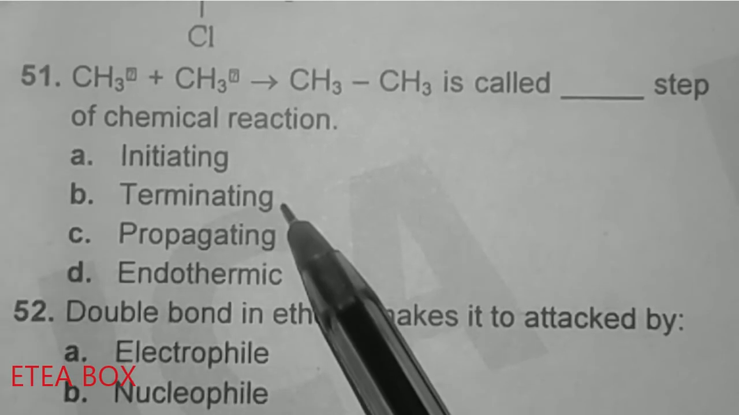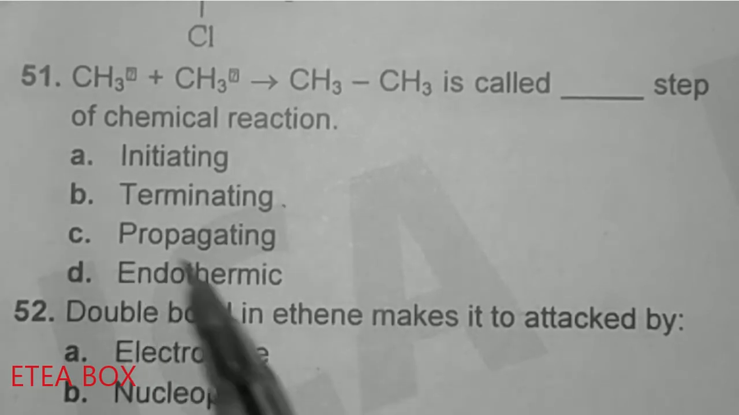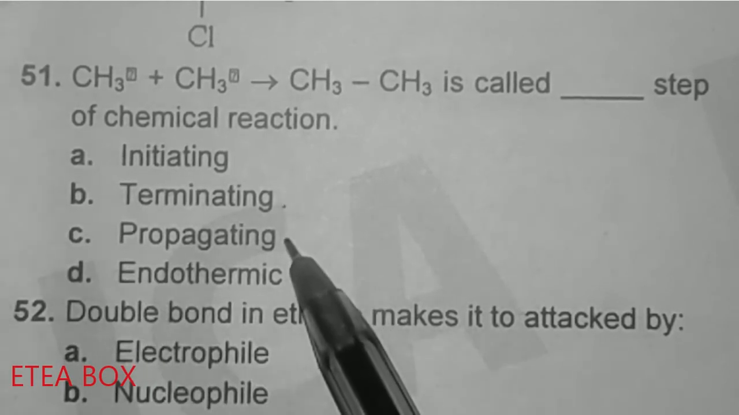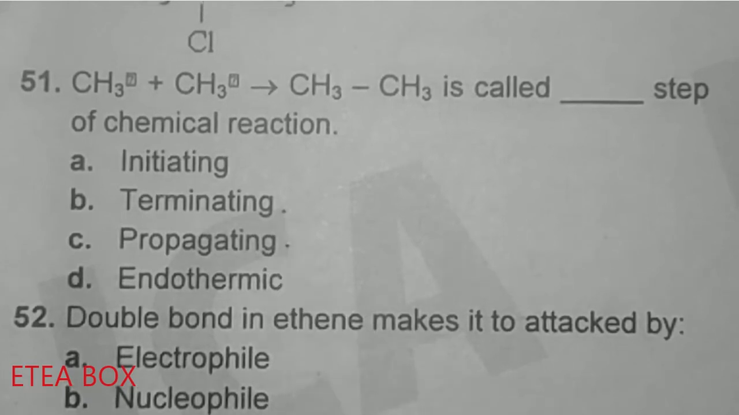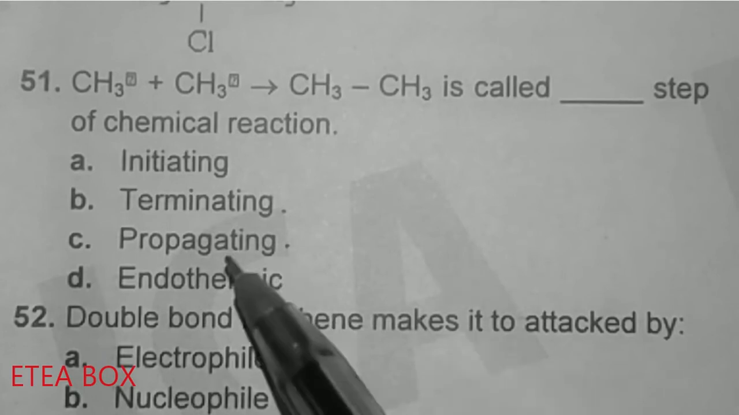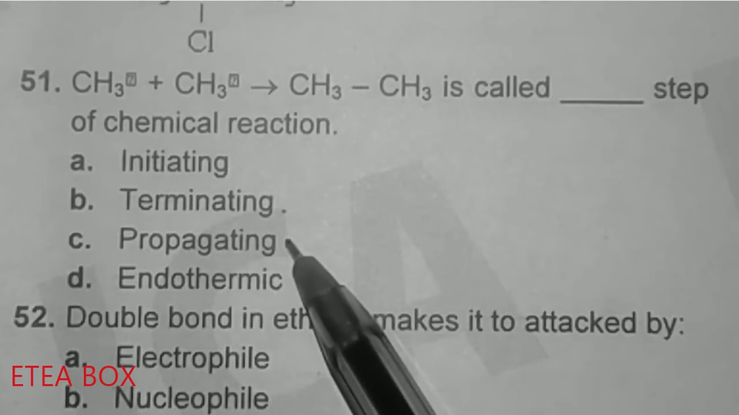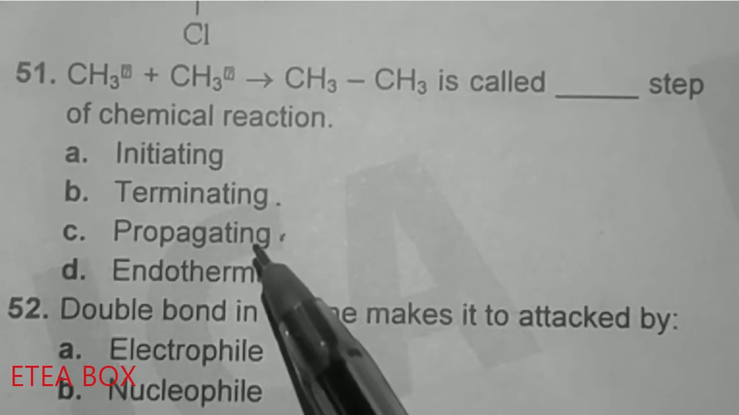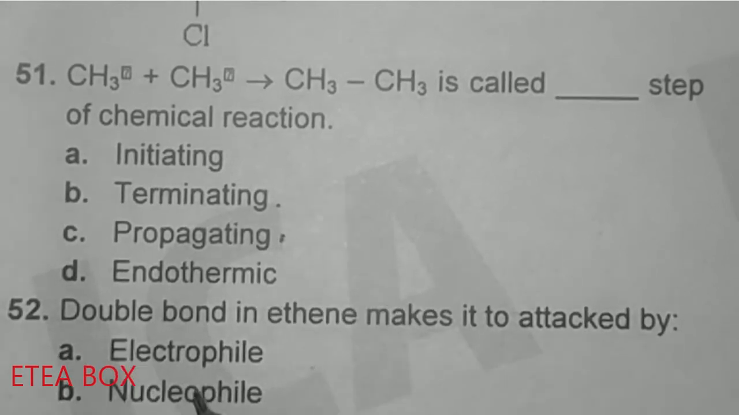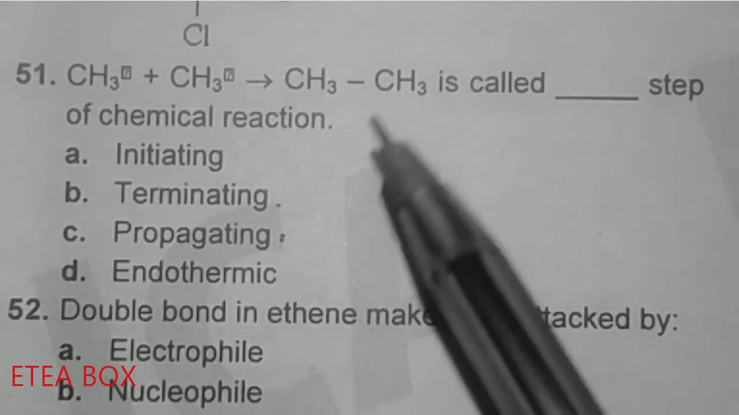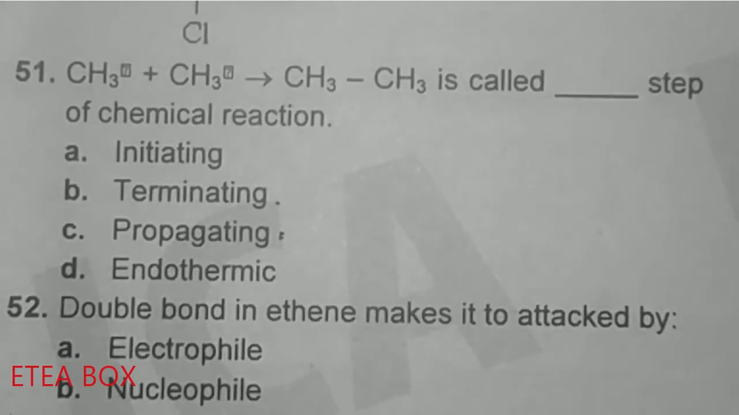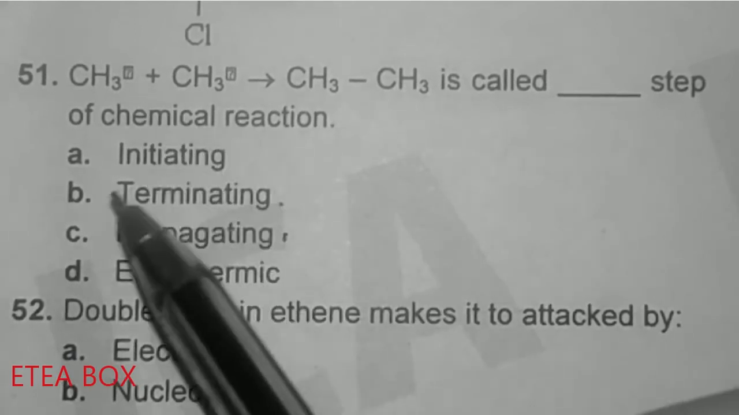First let's see what propagation is. On the propagation step, what is there? There is a chlorine free radical and CH4 is present, or either CH3 is a free radical and a chlorine molecule is present. So in propagation, one of the reactants will be a free radical and the other will be a molecule. So this reaction is not propagation. Actually this one is the termination reaction.